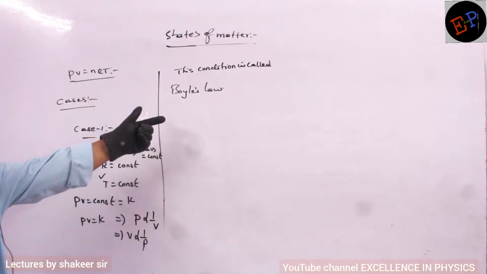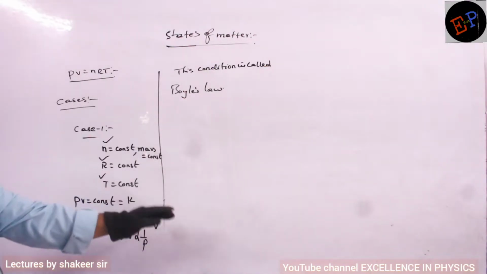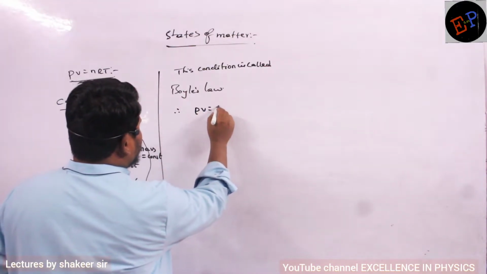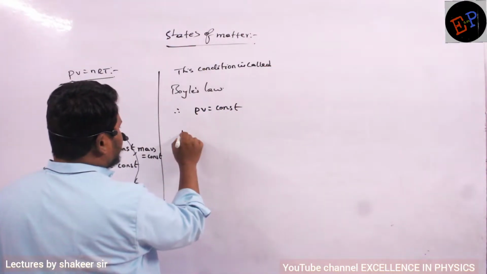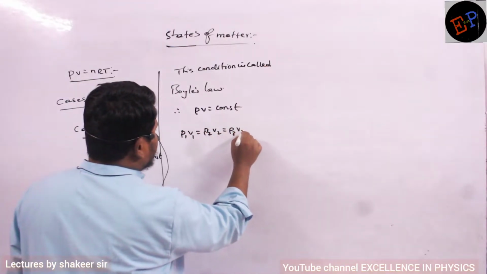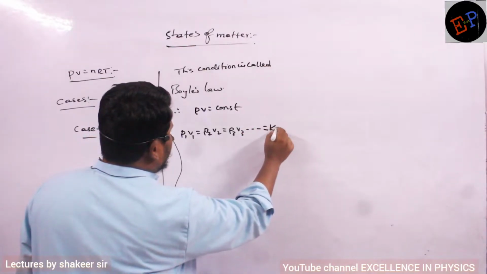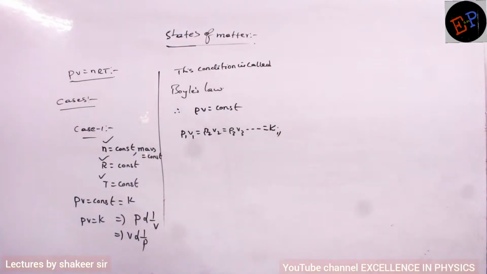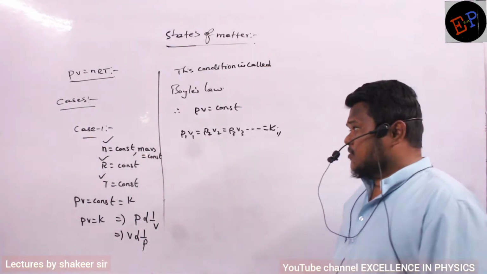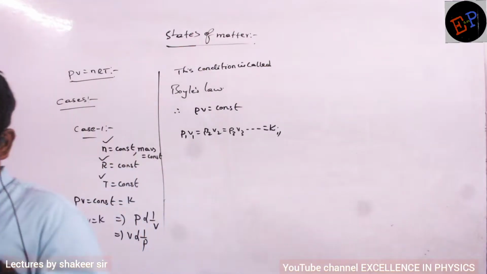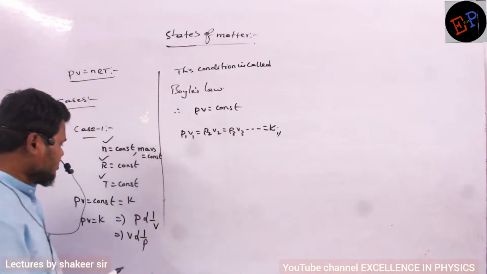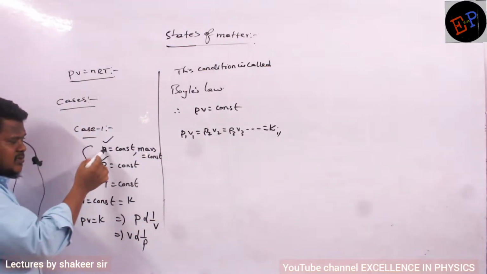And that law itself is called Boyle's law. No need of writing the statement. I hope you can understand. Okay? So therefore, because PV is a constant, I can write in different conditions: P1 V1 is equal to P2 V2 is equal to P3 V3, and I can write for any number of conditions, and all of them should be equal, because P into V is a constant. Understood now? Very simple. So in Boyle's law, we write the relation between which two quantities? We write the relation between pressure and volume. And which are the constants here? These are the constants. R is a constant.